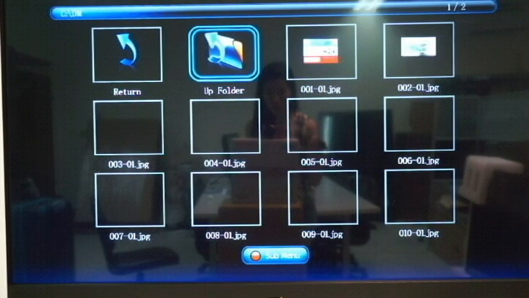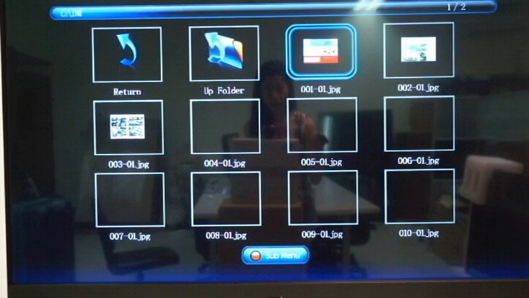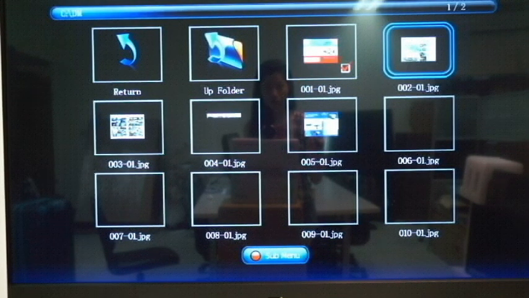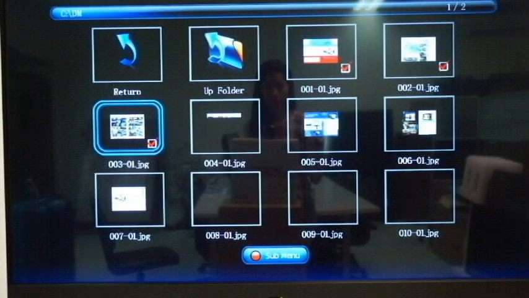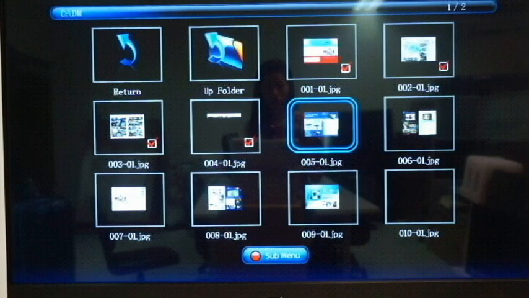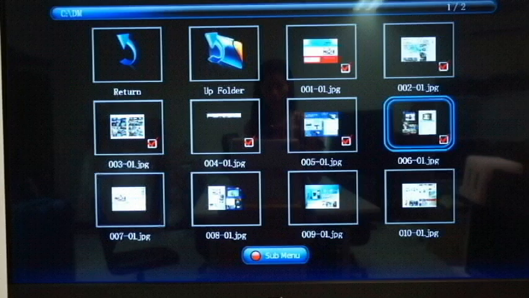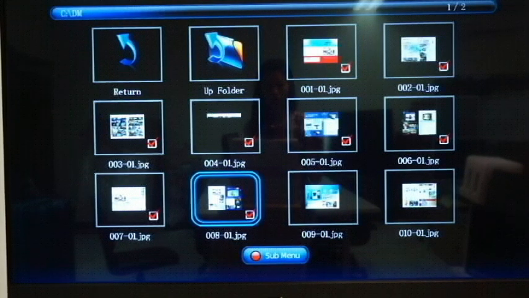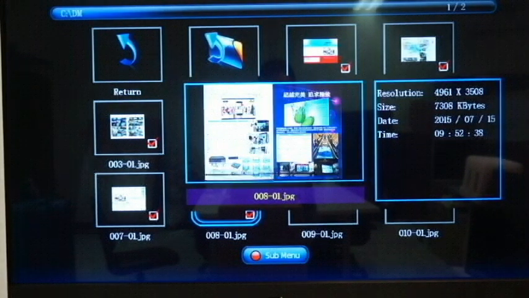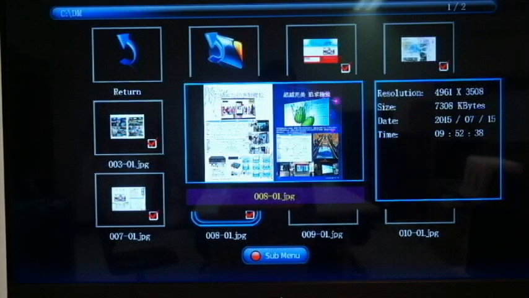Find your photo and press enter. Choose the picture you want to show. And play it.